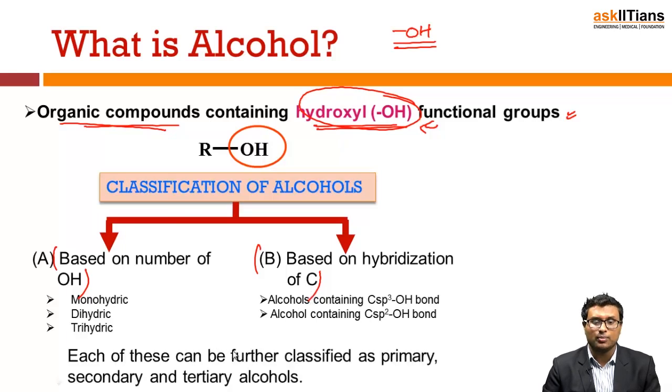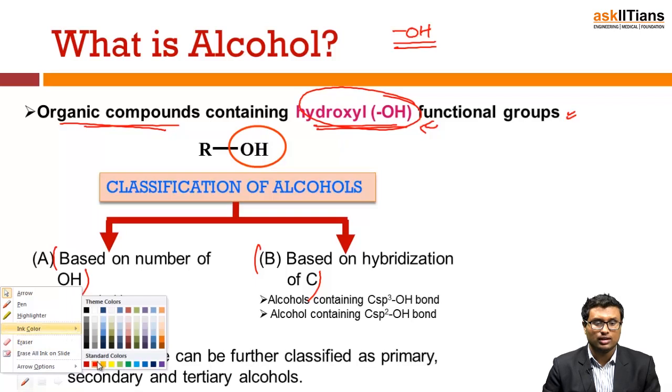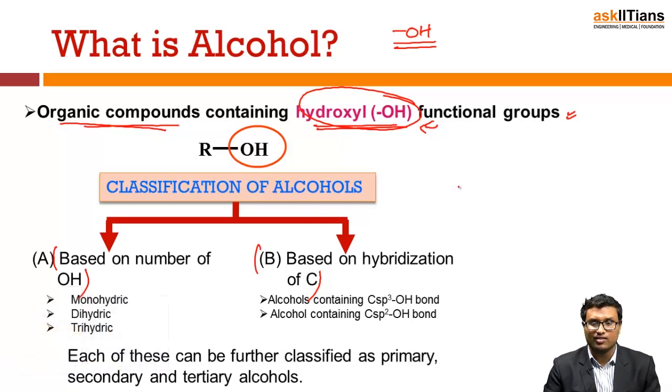Each of these can be further classified into primary, secondary and tertiary alcohols. For example, this is your carbon chain. If the alcohol is present on the first carbon, it is a primary alcohol, and if the alcohol is present on carbon 3, it is a secondary alcohol.